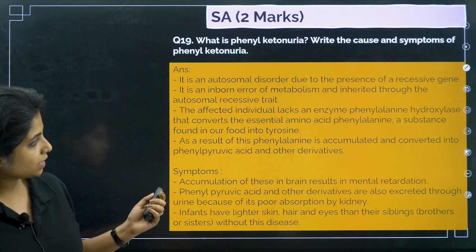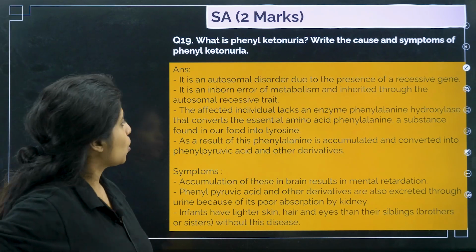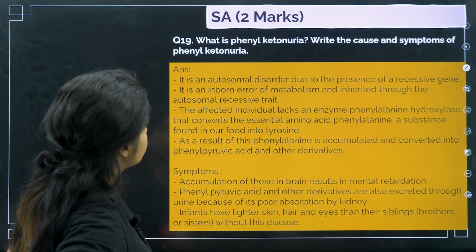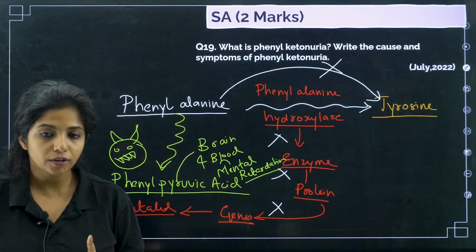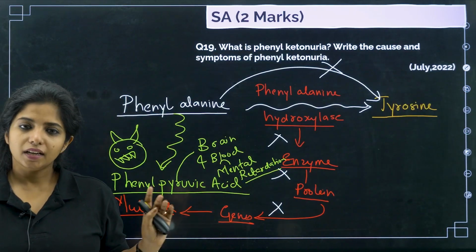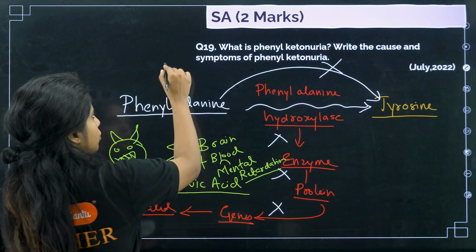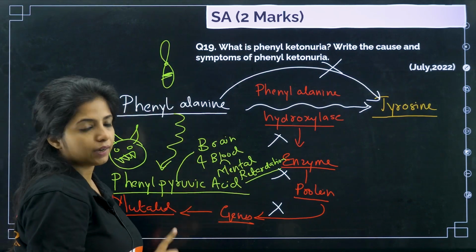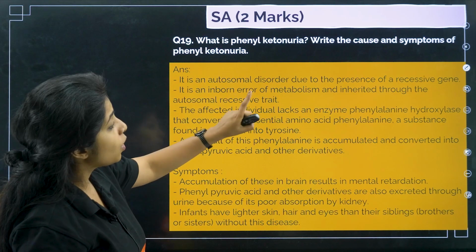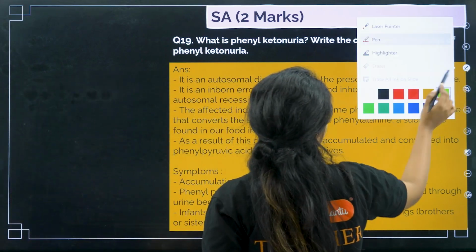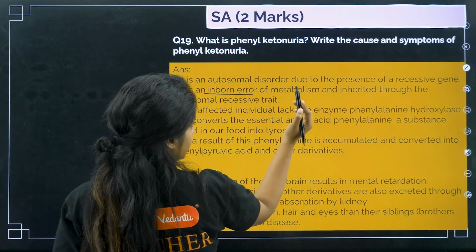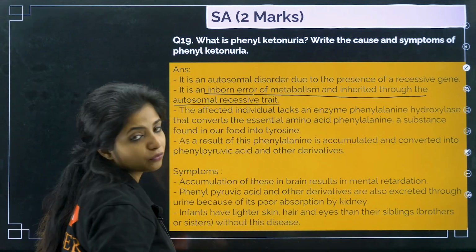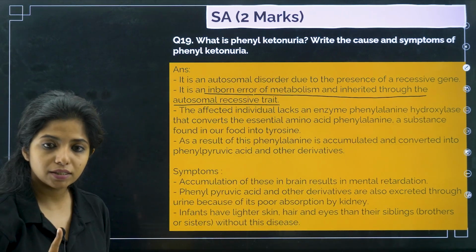Okay, can we see the answer? Let's see. The answer is: it is an autosomal disorder due to the presence of a recessive gene. First thing, it is an autosomal disorder, it's not X-linked, nothing like that. It happens normally in an autosome, a normal chromosome. Some gene is there which does this, but it is mutated. It is an inborn error of metabolism. It is inborn, children. It is genetic, an inborn error of metabolism, and inherited through an autosomal recessive trait.